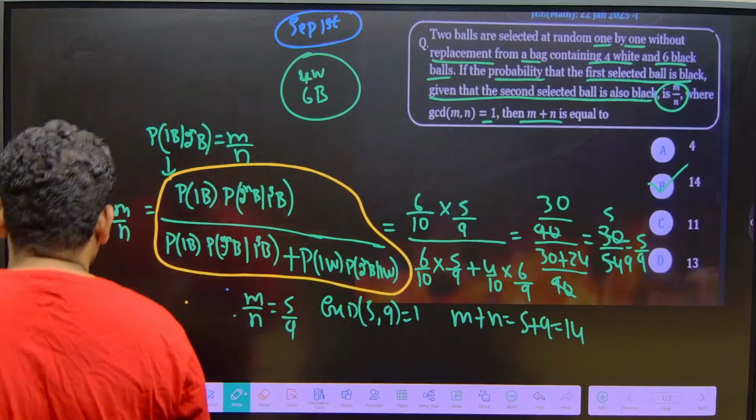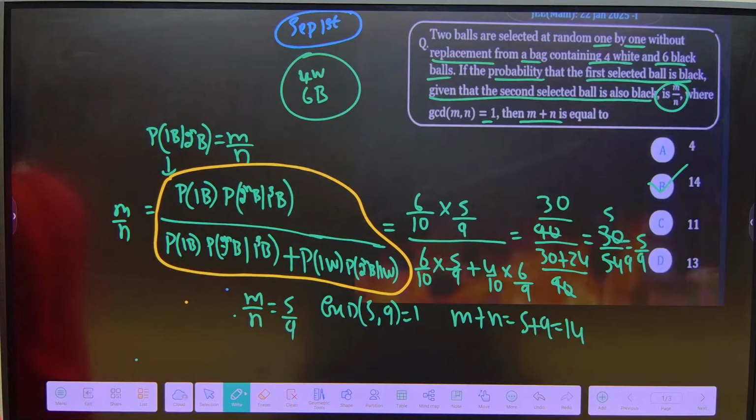Alright, friends, let us go to the next question. I hope you make a note of this question. Please take a screenshot of the solution and solve it by yourself later.